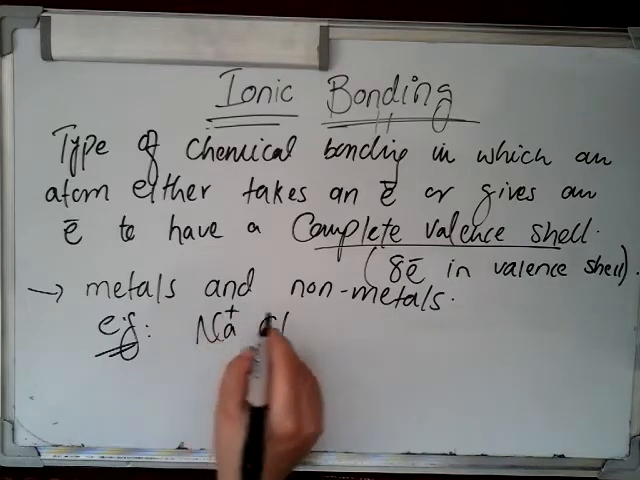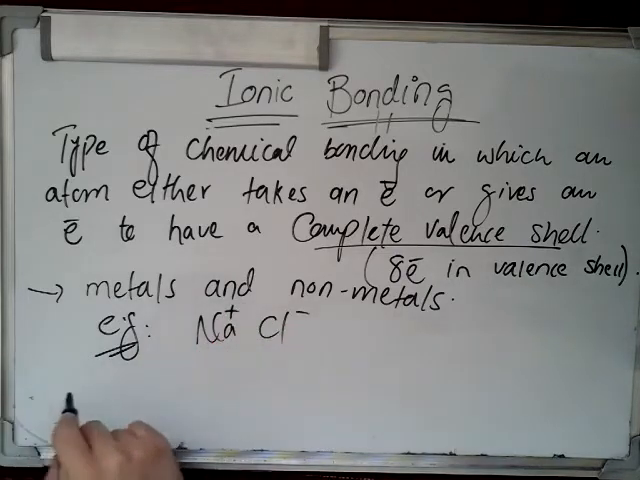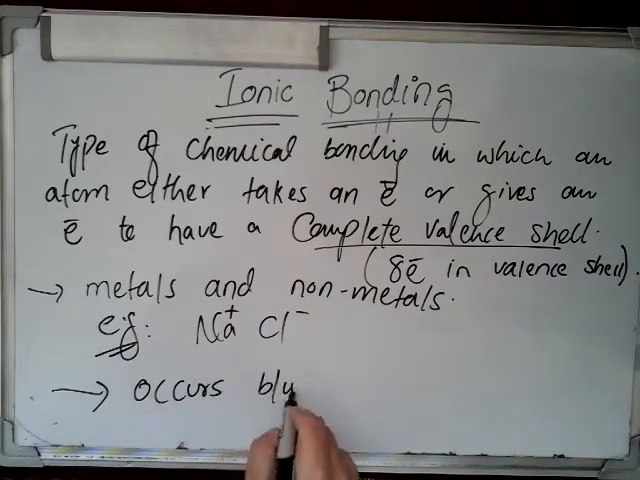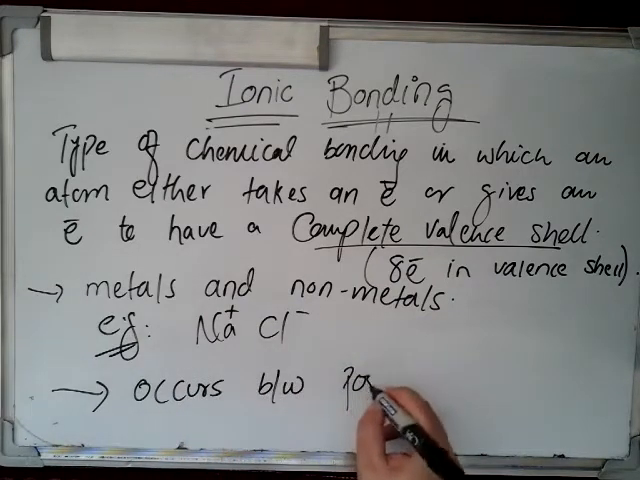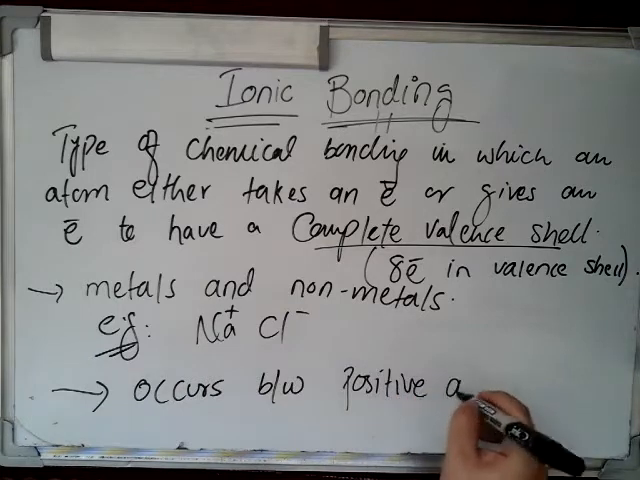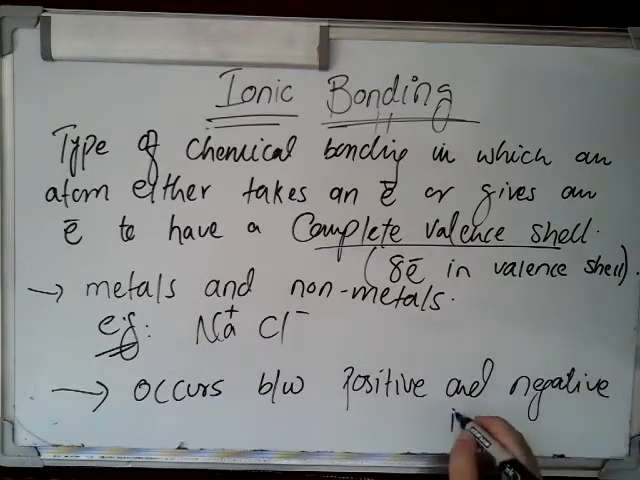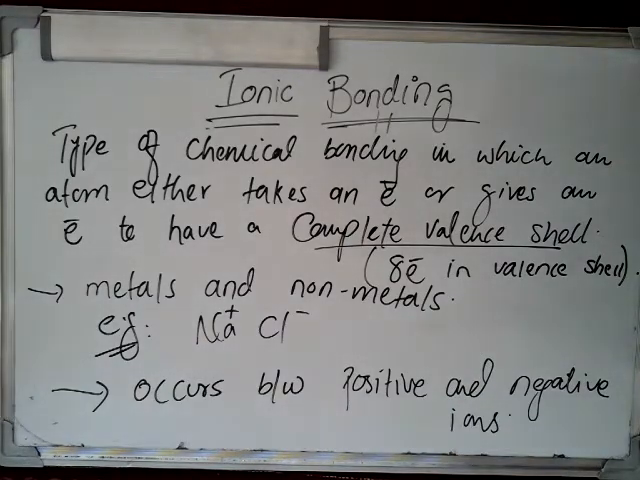Sodium is metal and chlorine is non-metal. Or we can say that ionic bonding occurs between positive and negative ions. Is that clear? So this is chemical ionic bonding.